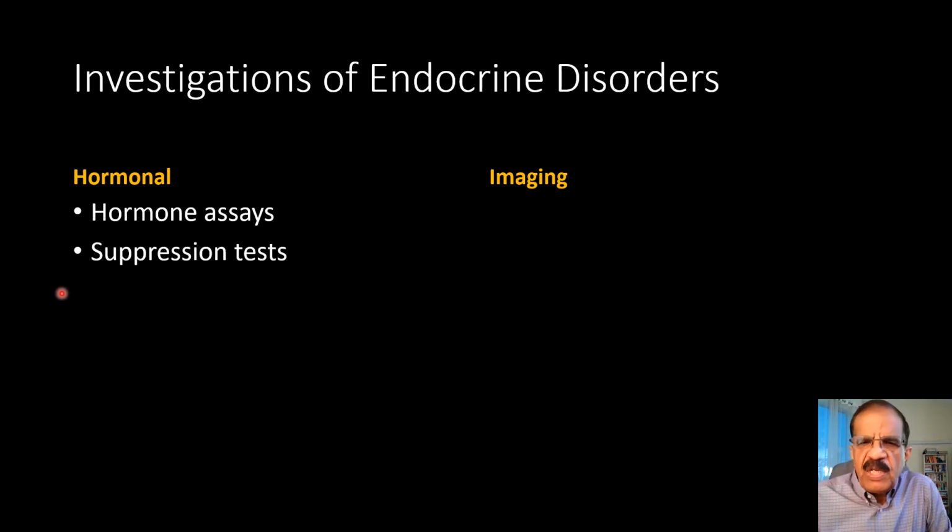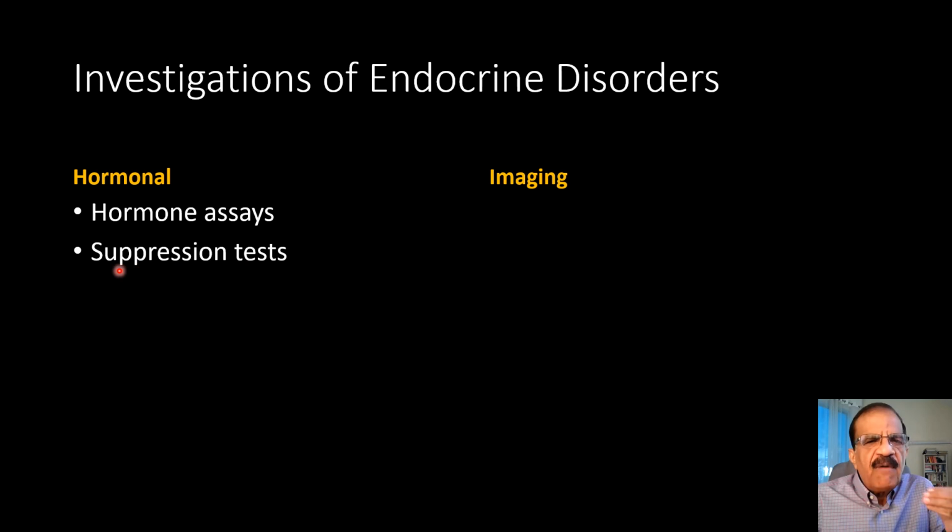Then there are suppression tests. These tests are generally much more sensitive than hormone assays, and suppression tests are done when there is hypersecretion, hyperthyroidism, hypercortisolism, like that. So when we think that the hypersecretion is pathological, we try to suppress it with some stimulus. We know what suppresses a gland, what stimulates. So we choose some agent which suppresses that gland.